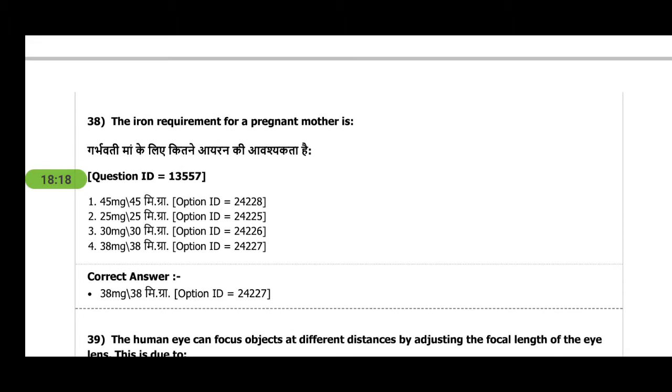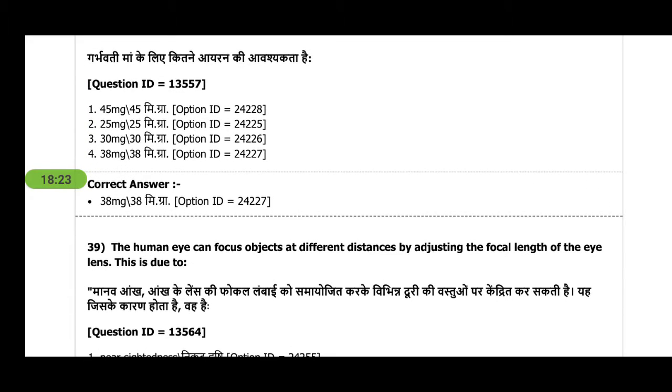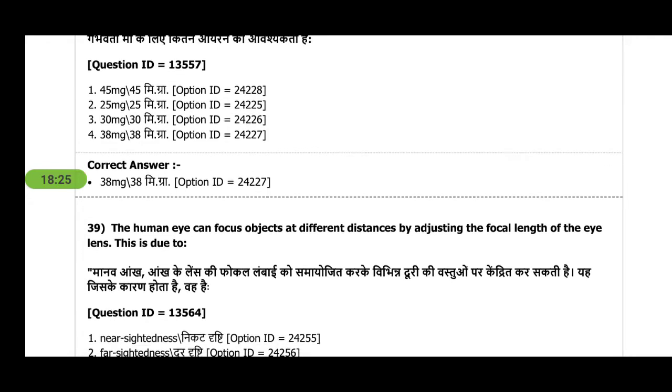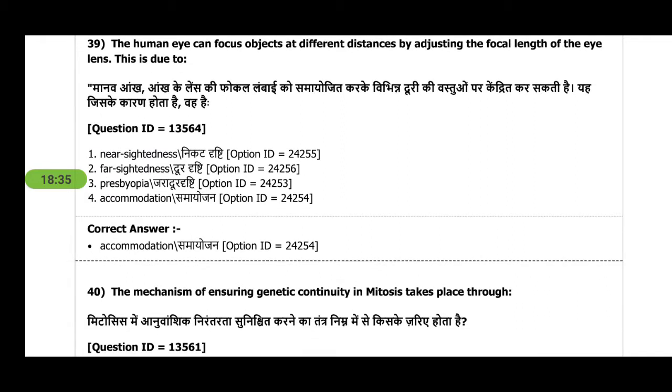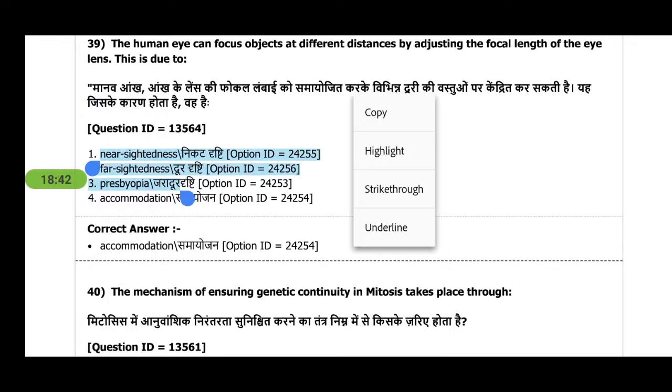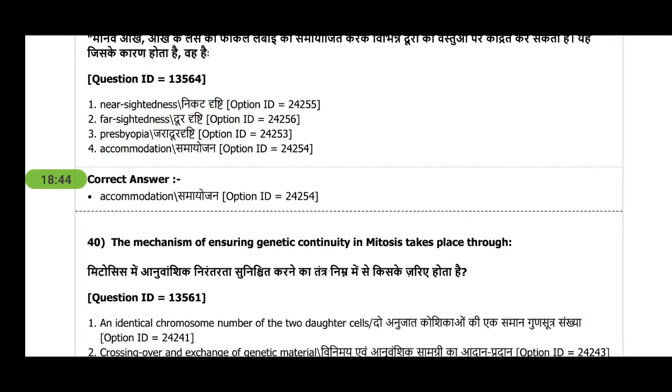Next question is, the iron requirement for a pregnant mother is, the answer is 38 milligram. Next, the human eye can focus objects at different distances by adjusting the focal length of the eye lens. This is due to, now you see that all the three things are vision impairments, while the fourth one is the process of accommodation, through which we see the objects far and close.